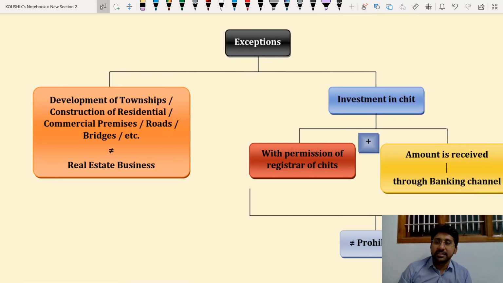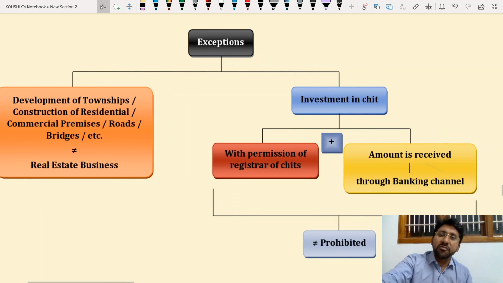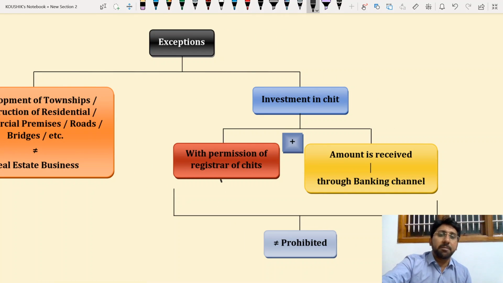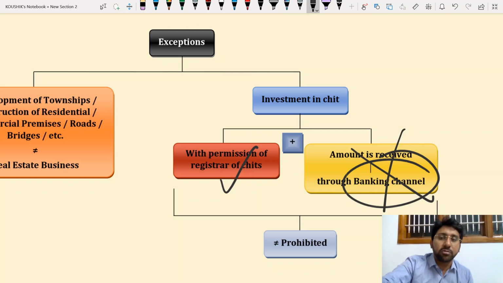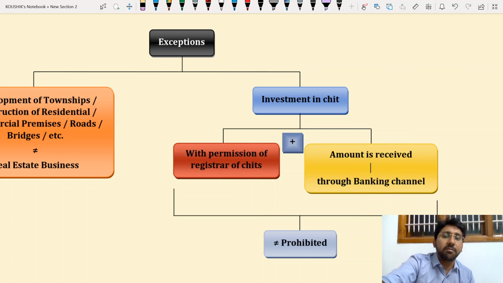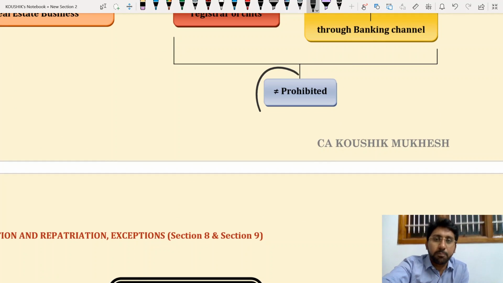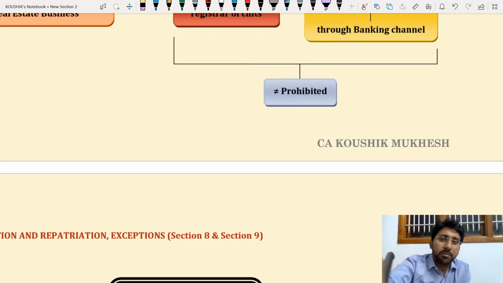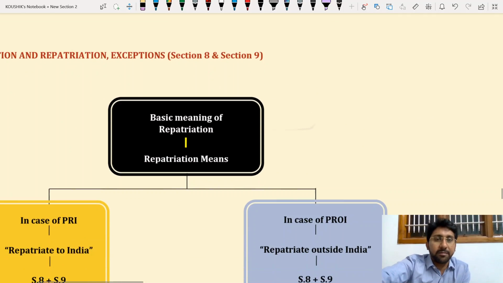What is not a real estate? If you develop India, that's not real estate. Means what? Development of townships and construction of residential commercial premises and roads. That means you should construct and go, you should not take ownership. Then that's not a real estate business. Chit fund is also allowed if you invest with the permission of the registrar of chits, and the amount is received through a banking channel but not through cash. If it comes through cash, it will be called a hawala transaction. Okay, next one. Then it is not prohibited. Actually those are prohibited, but if you do like this, it is not prohibited.